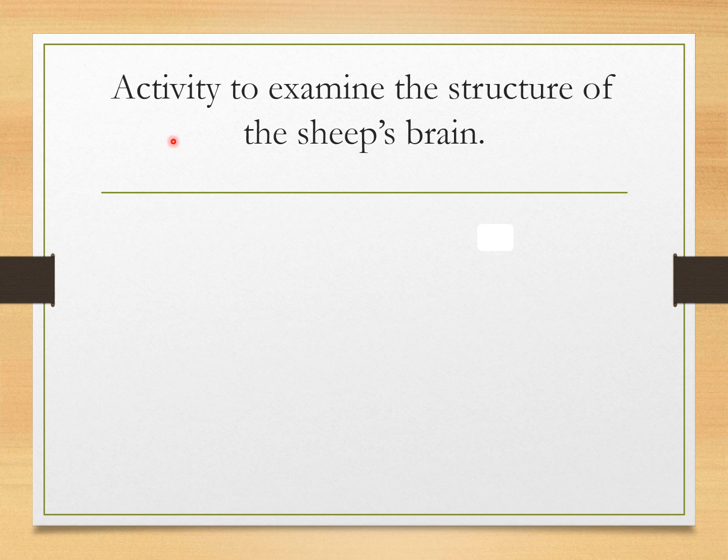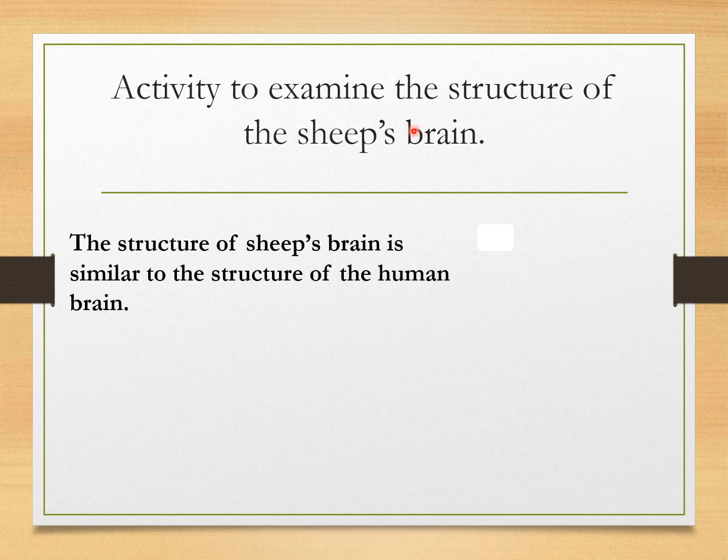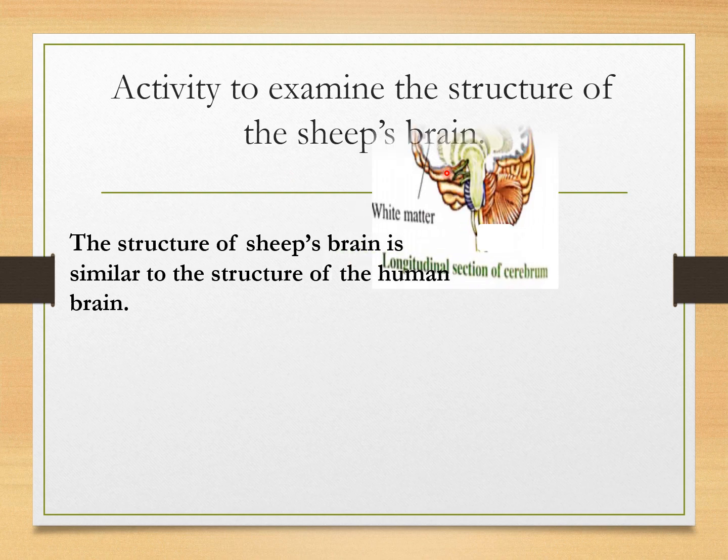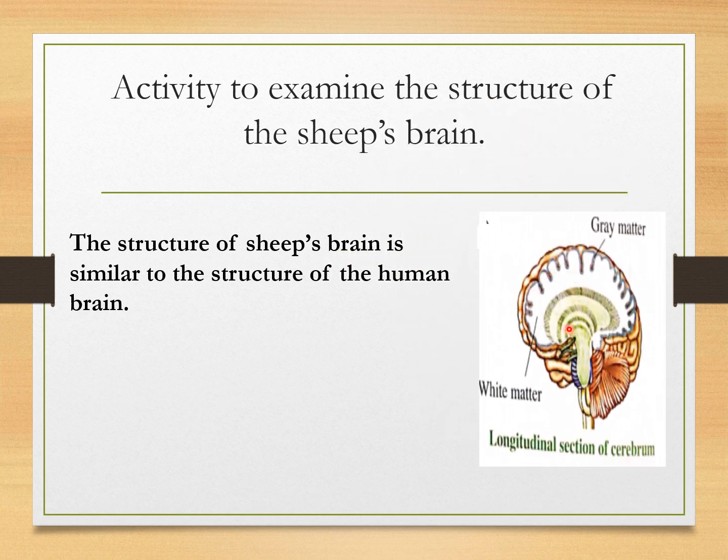Now we will do an activity to examine the structure of the sheep's brain. Look at this picture and you will see the structure of the sheep's brain. The sheep's brain is similar to the structure of the human brain. It also consists of cerebrum, cerebellum and medulla oblongata.